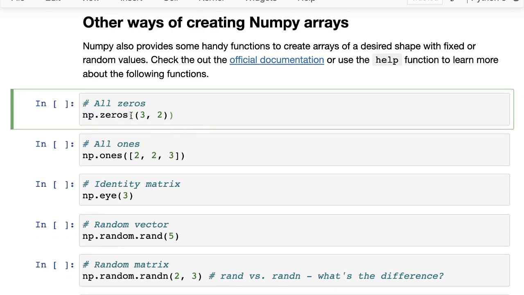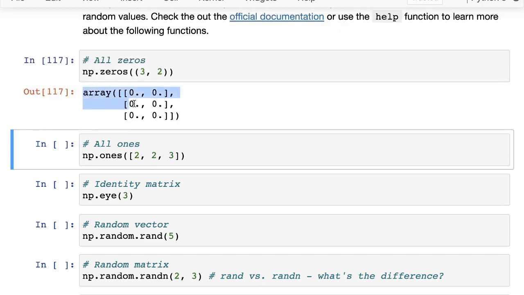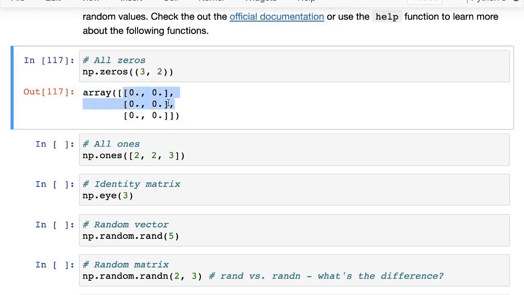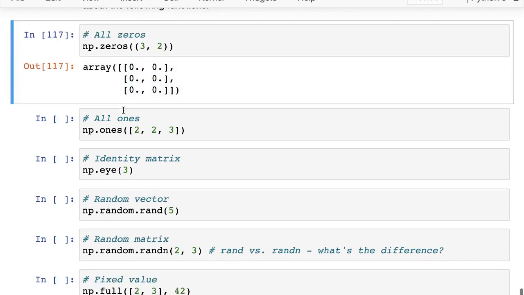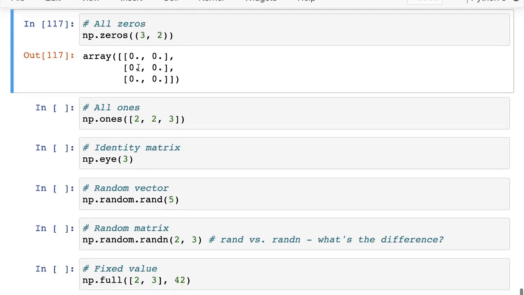So you can create an array of all zeros. So np.zeros, and then you give it a tuple containing the shape that you want to create. And that will give you, let's say this is a 3x2 array. So it contains all zeros. This is also called the null matrix or the null array sometimes when you talk about it in mathematics terms.